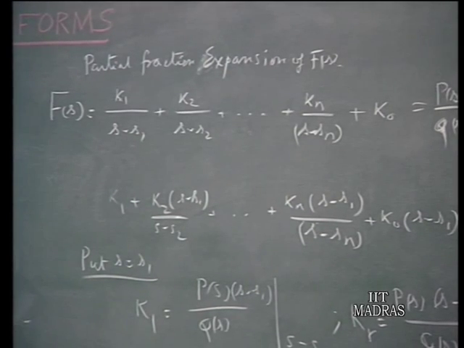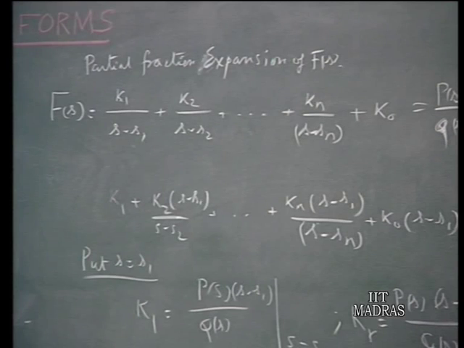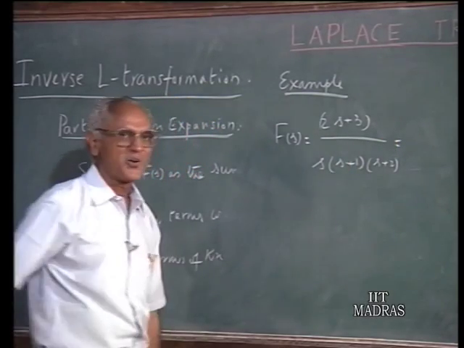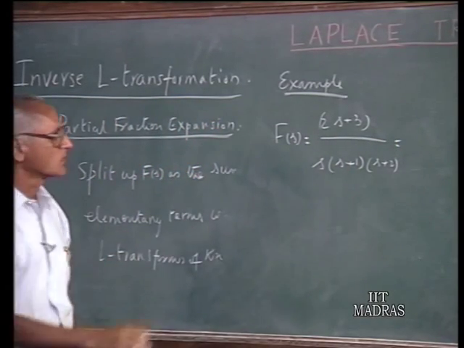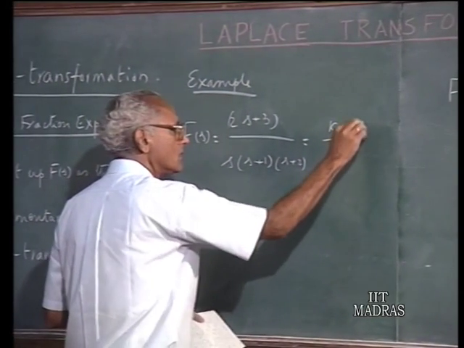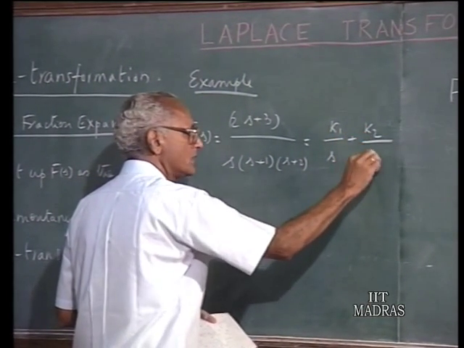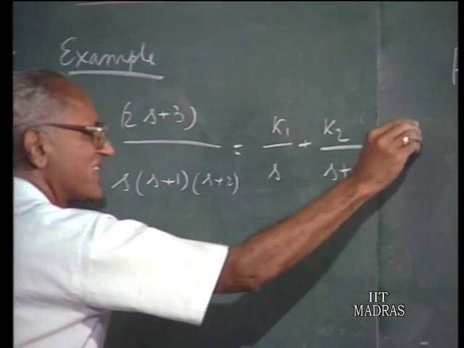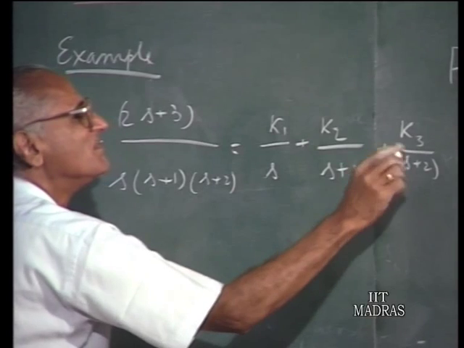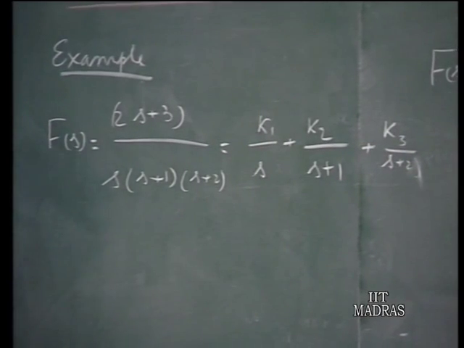Example: suppose F(s) equals (2s plus 3) over s times (s plus 1) times (s plus 2). So, it has 3 poles. So, I will have k1 over s, plus k2 over s plus 1, plus k3 over s plus 2. These are the 3 terms that we have to evaluate.